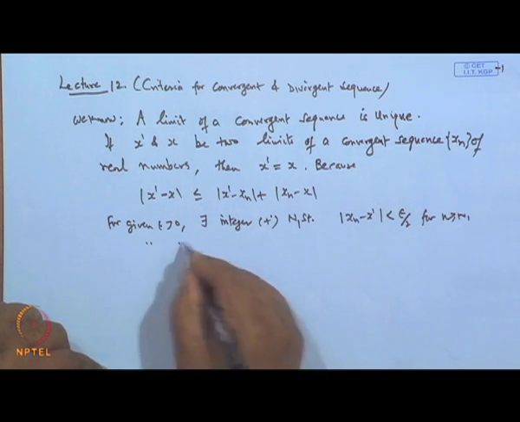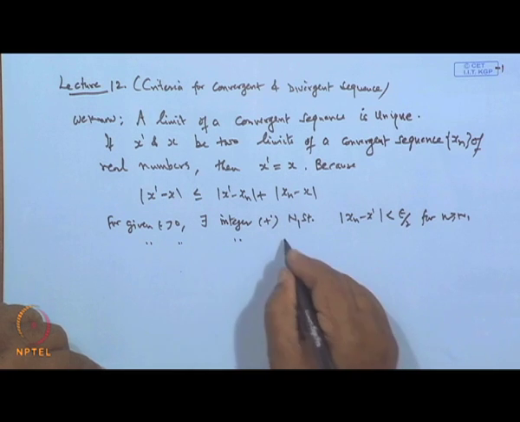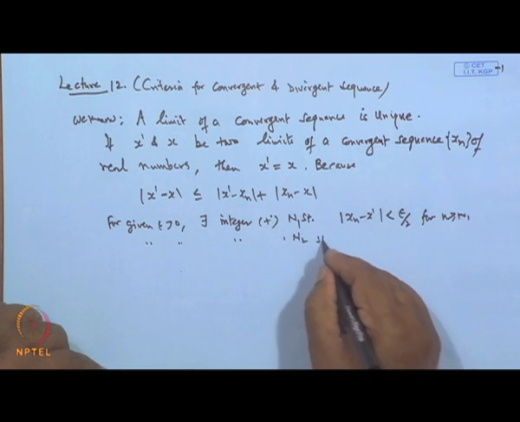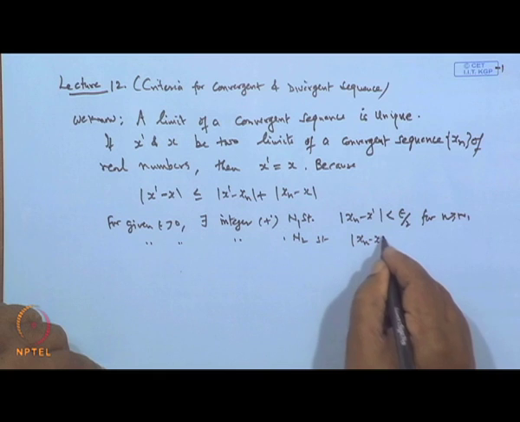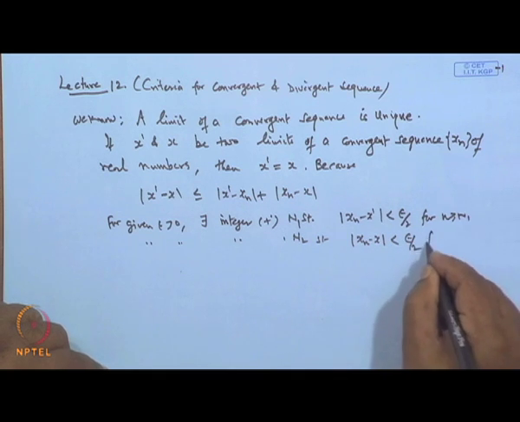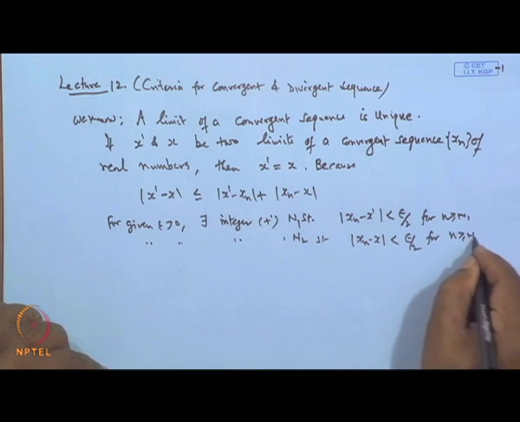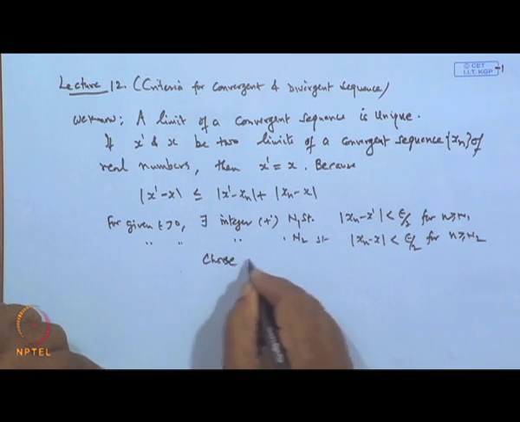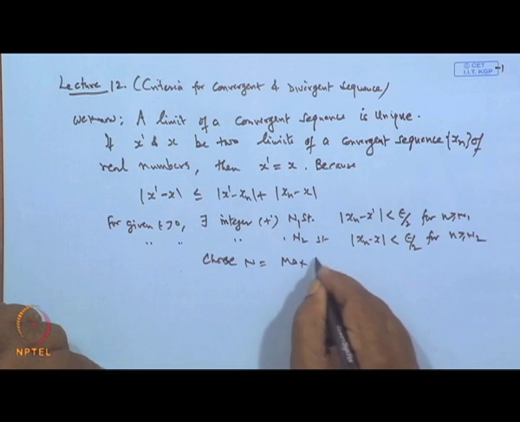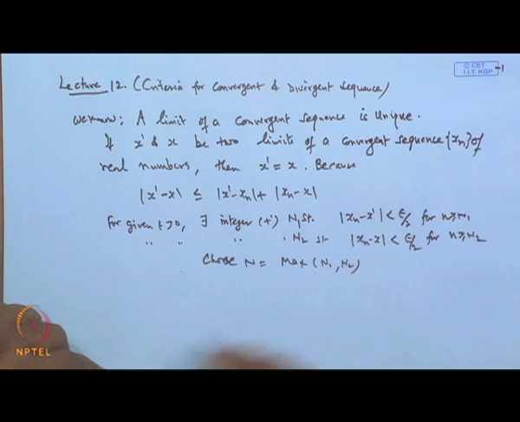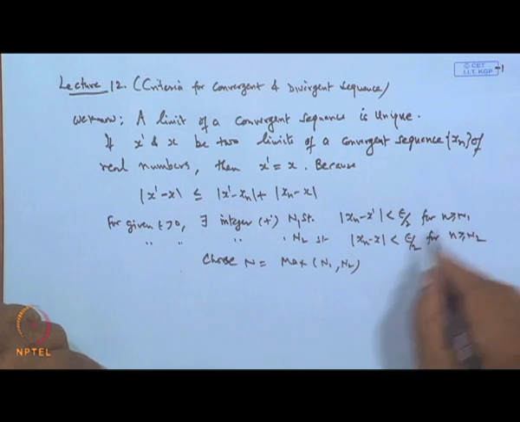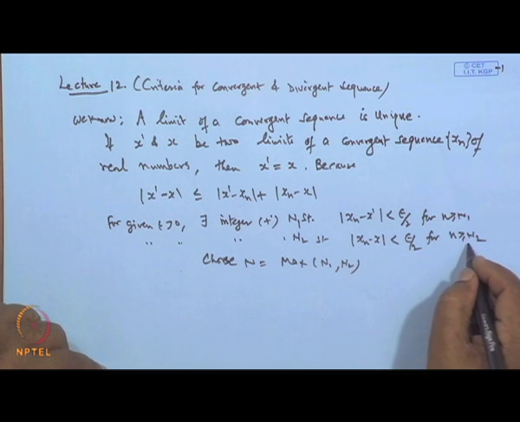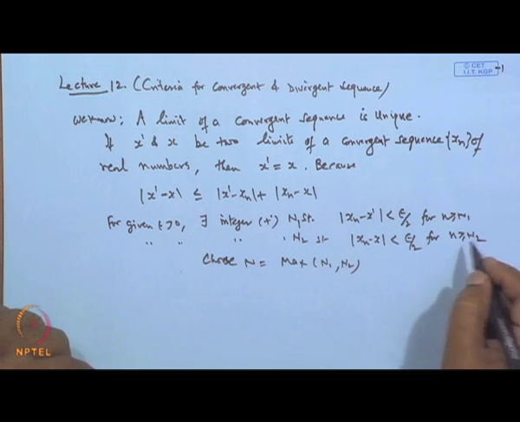Similarly, for the same epsilon, there exists a positive integer N 2 such that mod of x n minus x remains less than epsilon by 2 for all n greater than or equal to N 2. If we choose capital N to be the maximum of N 1 and N 2, then both results are true for n greater than capital N.